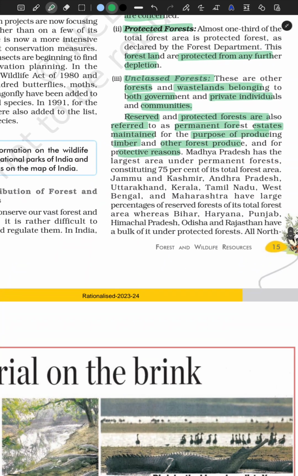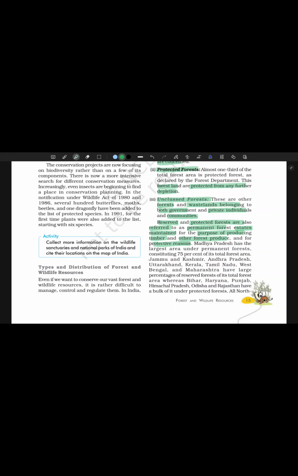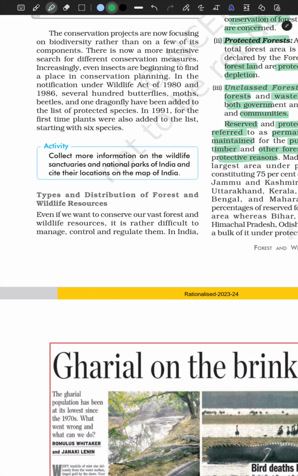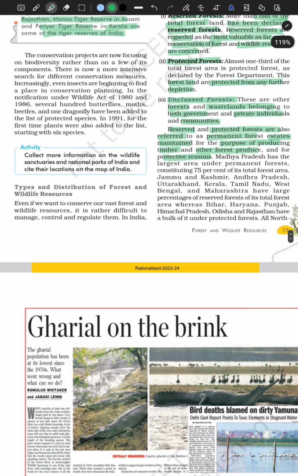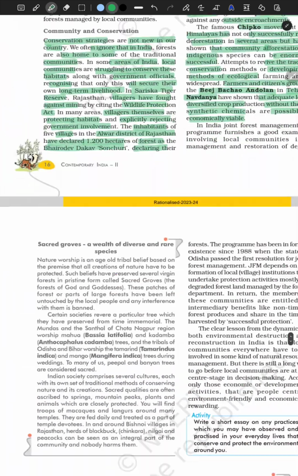All right, so we have reserved forests, and protected forests are also referred to as permanent forests. All right, estates maintained for the purpose of producing timber and other forest produces. Reserved forest and protected forest, obviously the government is going to tear down this land and plant only a single type of trees. All right, so then types and distribution of forests and wildlife resources, that's just what we read.